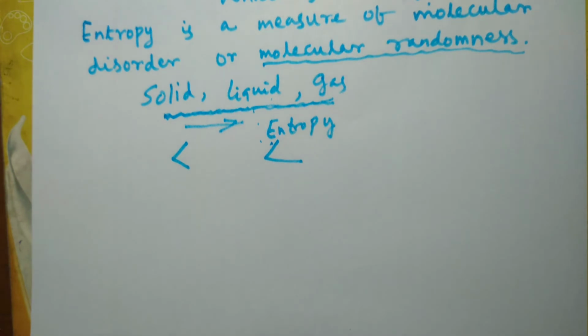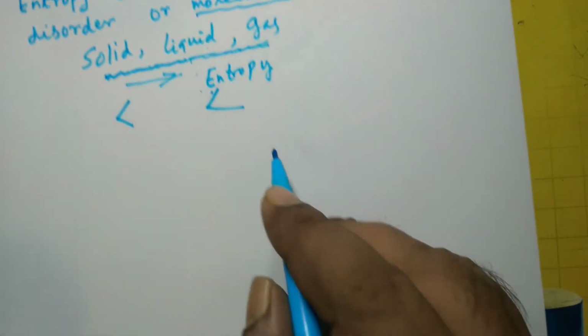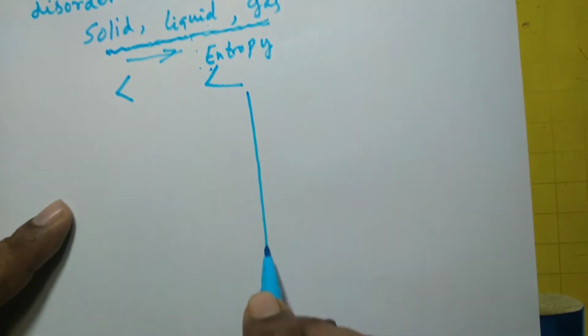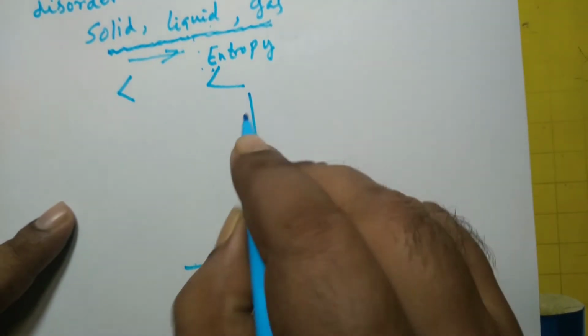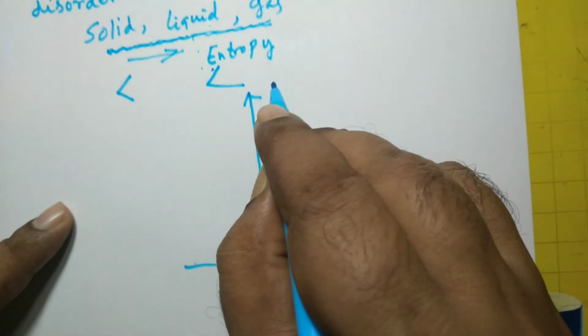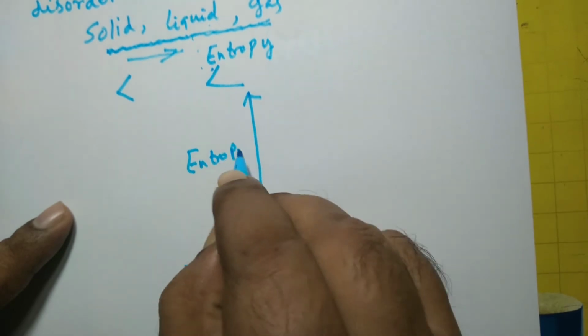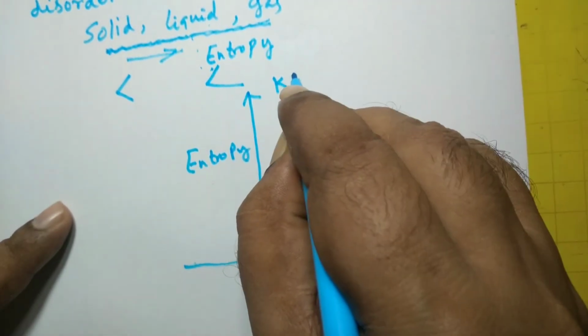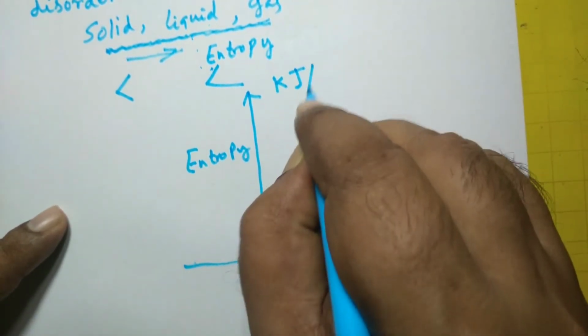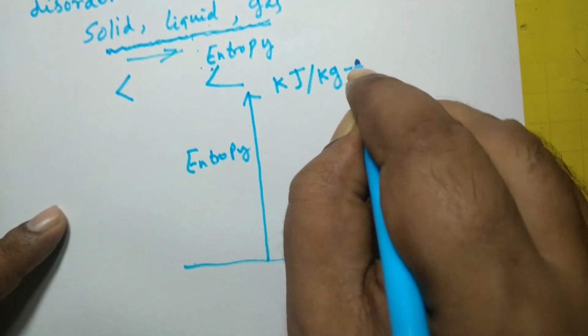Because in the solid phase, what happens? The diagram is like this. Suppose the y-axis is entropy, and the unit of specific entropy, small s, is kilojoule per kg Kelvin.